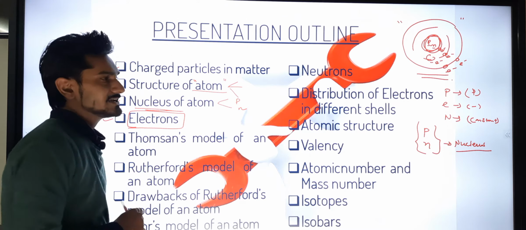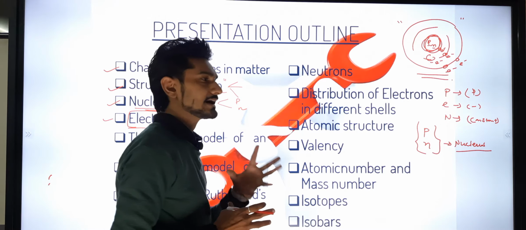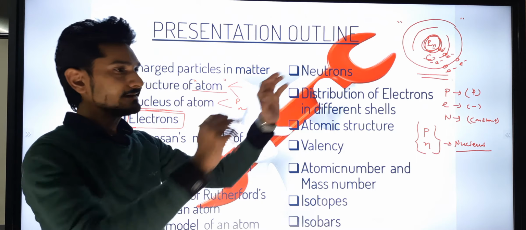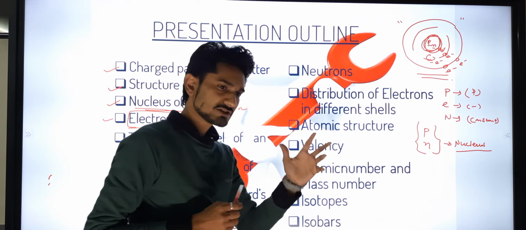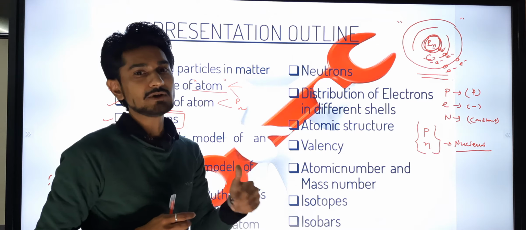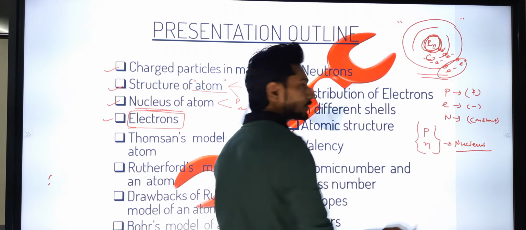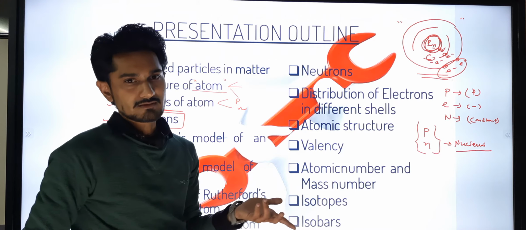Electrons are basically revolving around the nucleus, in an orbital shape. We are going to see that electrons are rotating in the orbit.